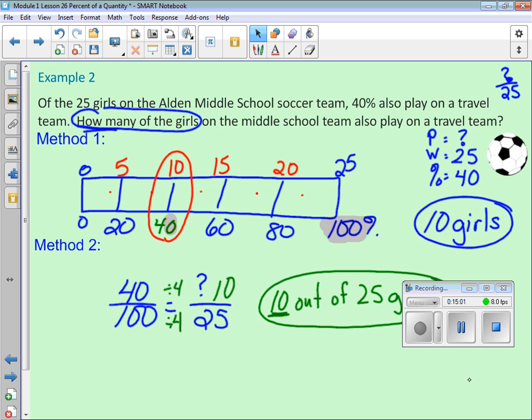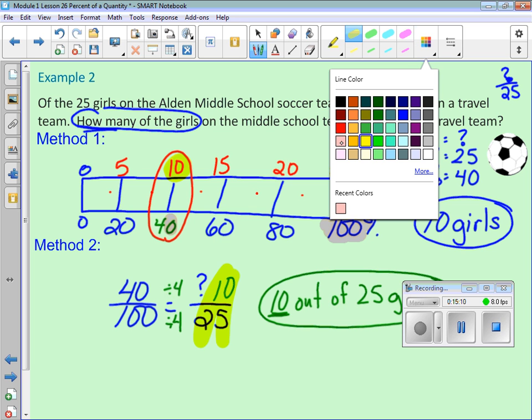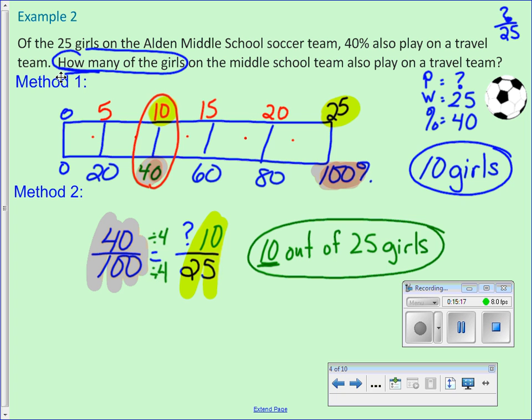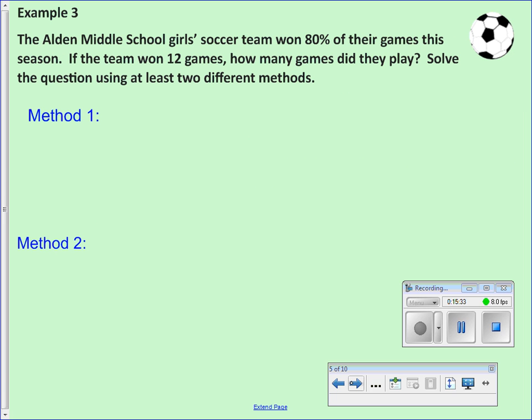And we also see that equivalent on our double number line here. 10 out of 25 is equal to 40 over 100. Look at that. So they both represent the same information. Okay? Let's do one more. The first one we had to find the percent. The second one we had to find the part. So let's see what we have to do on example 3.